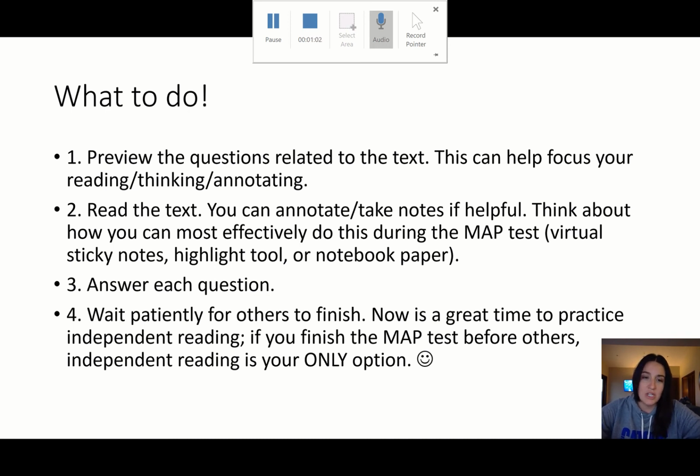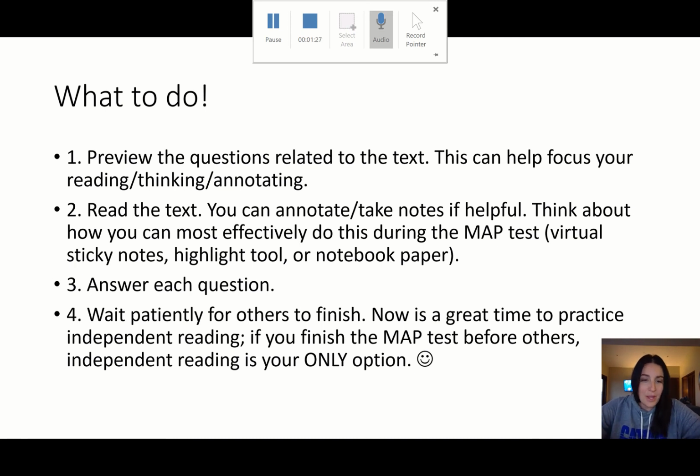Be sure to pay attention to what exactly the question is asking you. Is it a two-part question? Is it an A and B? Is it a select two? Are you supposed to select a sentence within a paragraph? So you just want to be very aware of what the question is actually asking you before you fully commit to an answer. Also, please read through all of your answer options. Don't just select the first one.